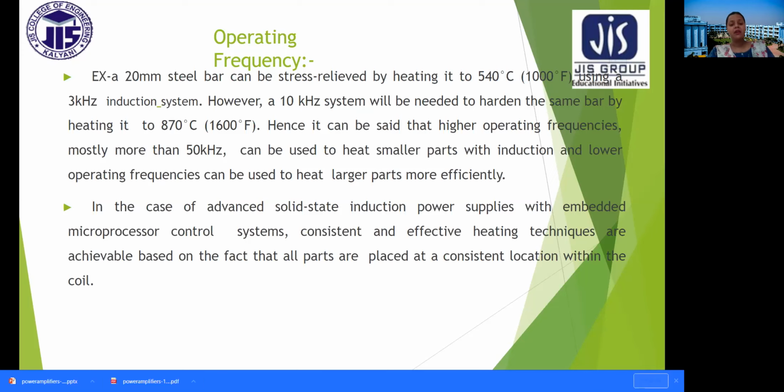In the case of an advanced solid-state induction power supply with an embedded microprocessor control system, consistent and effective heating techniques are achievable based on the fact that all parts are placed at a consistent location within the coil.